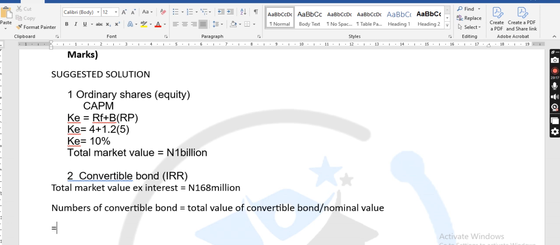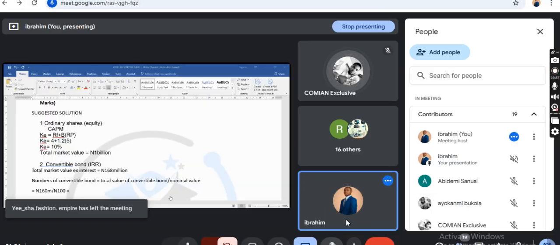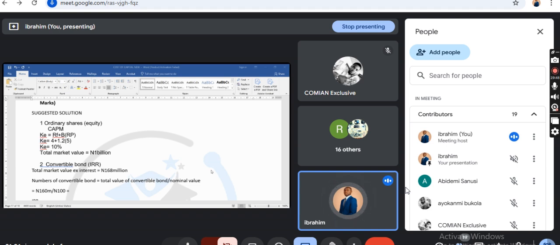Now, it is 160 million divided by the nominal value, which is 100. Class, the nominal value is what? 100. Now, Naira can cancel Naira. 160 million Naira, 100 Naira. If you cancel Naira with Naira, you have the numbers. Class, these are the techniques.